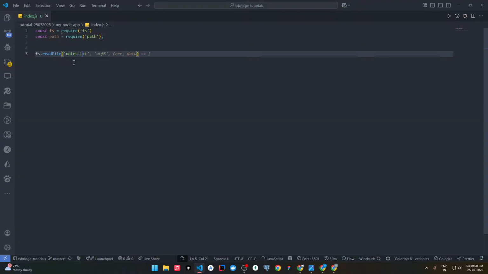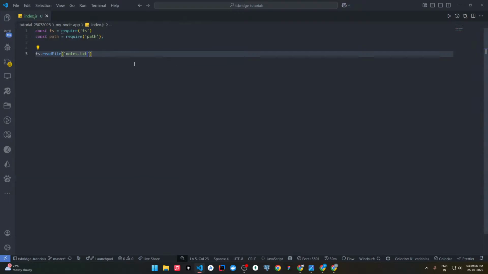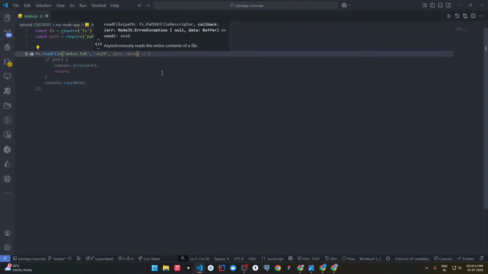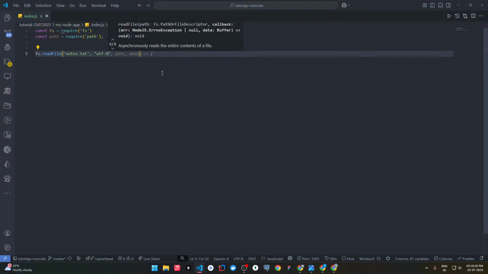nodes.txt, we need to pass the file name nodes.txt. After that we need to pass the character set, because if we don't pass the character set, it may throw the characters in binary or such a language which is not human readable.